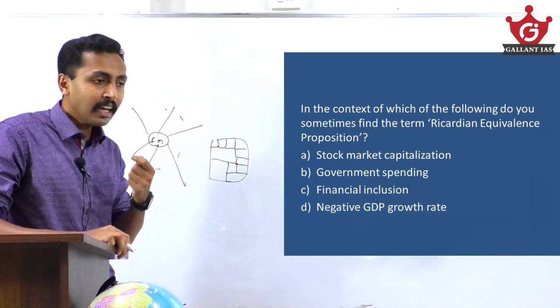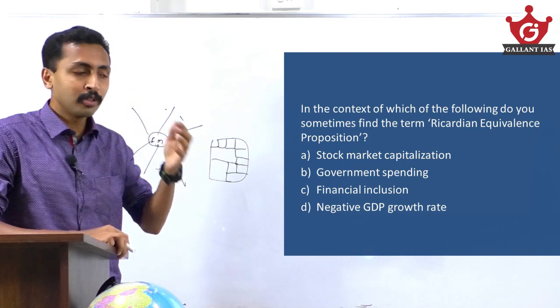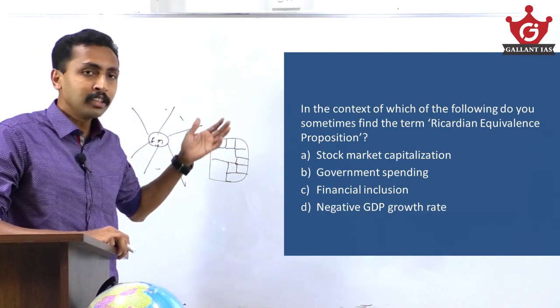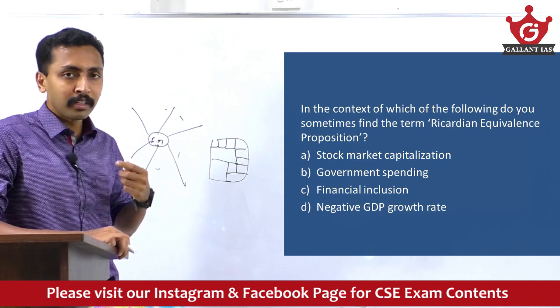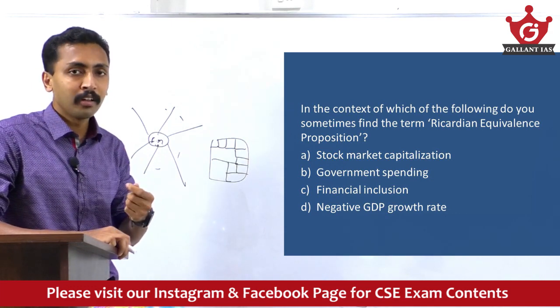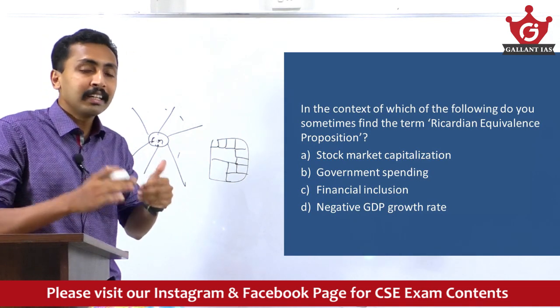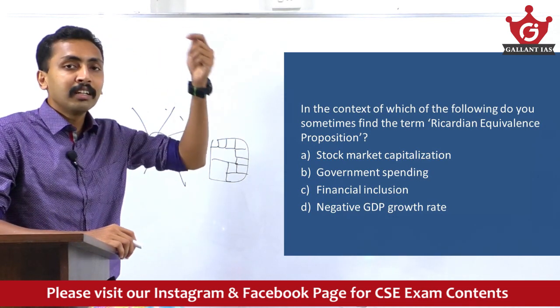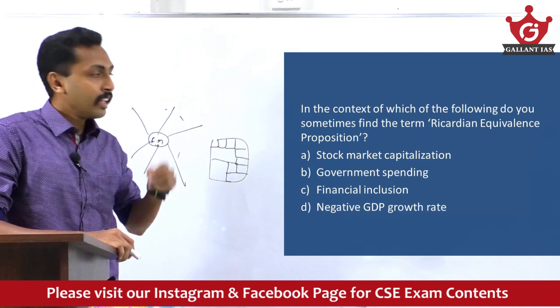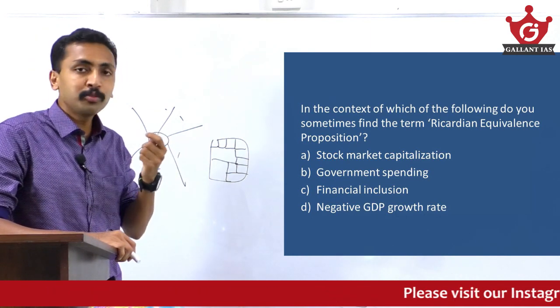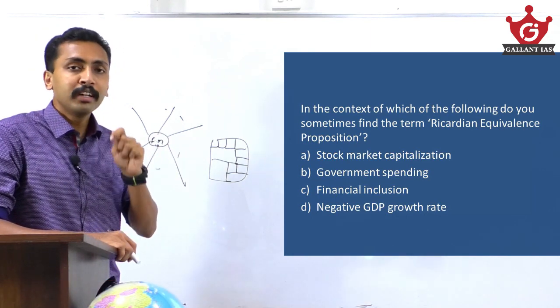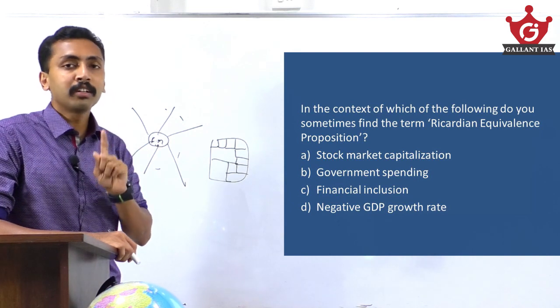That means tax will be increased in the future because government is now spending more money. This money government will charge from us through taxes in future. So to pay those taxes, what does the public do? They will not spend, they will save that money for the future tax charges. That is the Ricardian equivalence proposition, opposite to the Keynesian theory on fiscal policy.